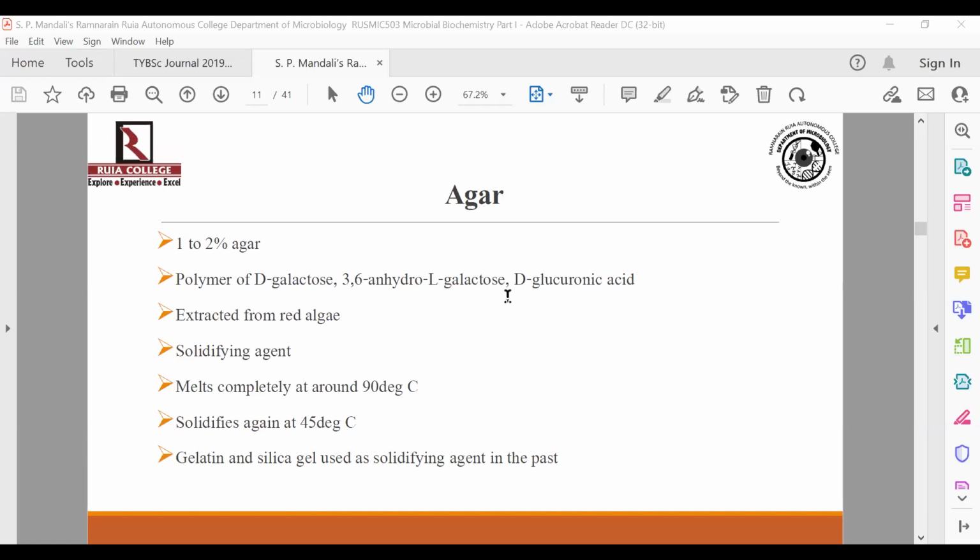The way agar gives a solid texture to your media is not really seen in case of gelatin or silica gel as a solidifying agent. So today you will see that the majority of the labs which are growing bacteria or fungi make use of agar-agar as a solidifying agent.